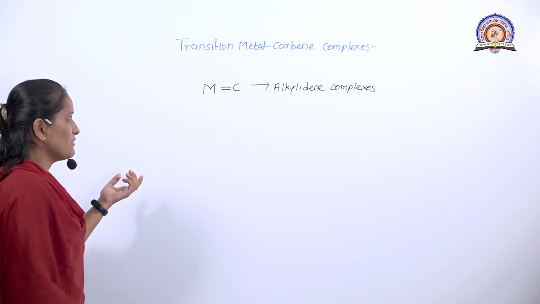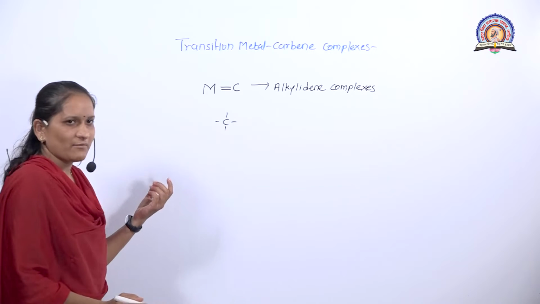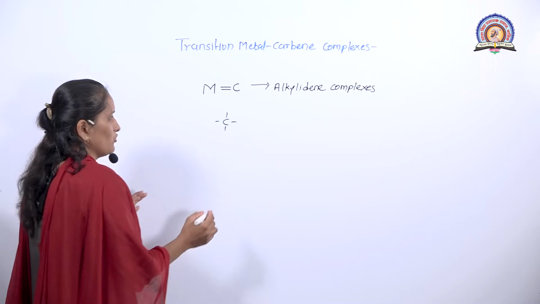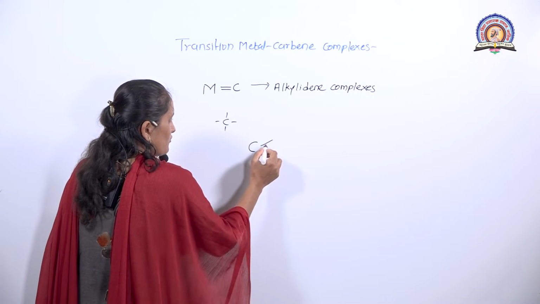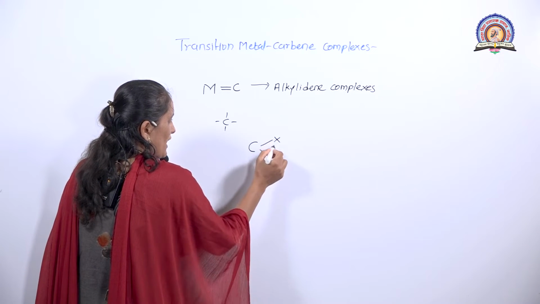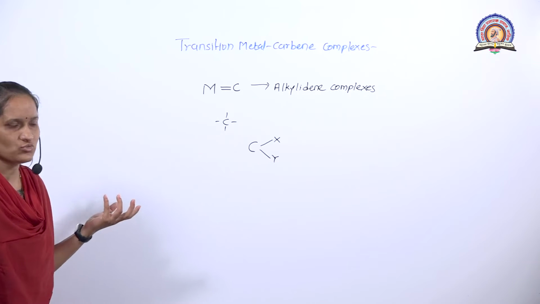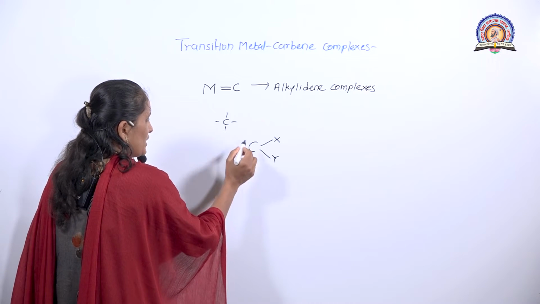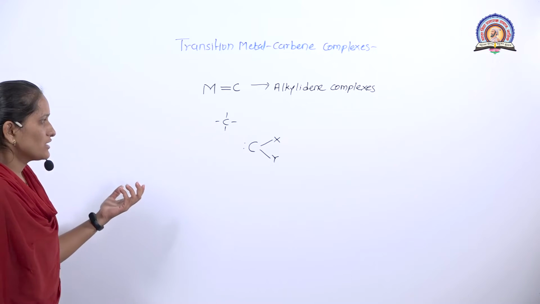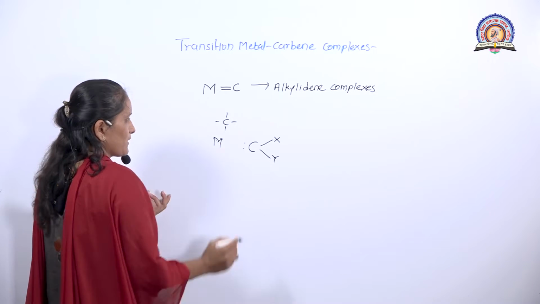Generally, carbon has valency 4. This carbon can form 4 bonds. When the carbon atom is already bonded with 2 atoms, these 2 atoms may be the same or different, and a pair of electrons is present on the carbon atom for bonding with the metal atom.